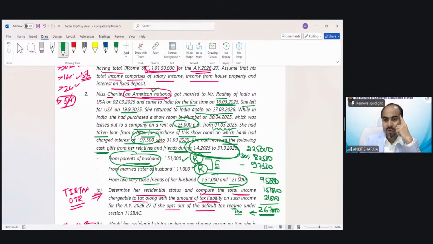Navneet is saying total 269,500. The income is 2,67,000, Navneet. How is it 269,500? Neeraj is saying 884. Mustafa, 884. Navneet wants to say something. Yes, Mr. Navneet. Good morning, sir.